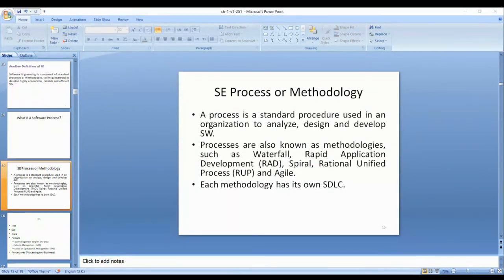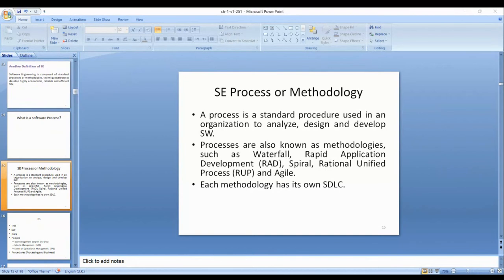Okay. Now we have development, implementation. During the implementation, we do coding, testing, maintenance, deployment. So that's the methodology. We will have standard procedures to analyze, design, and implement the software system.